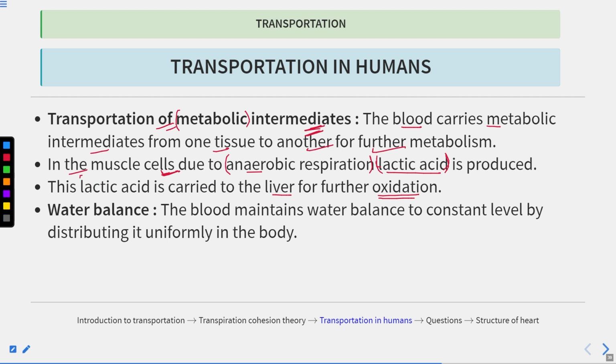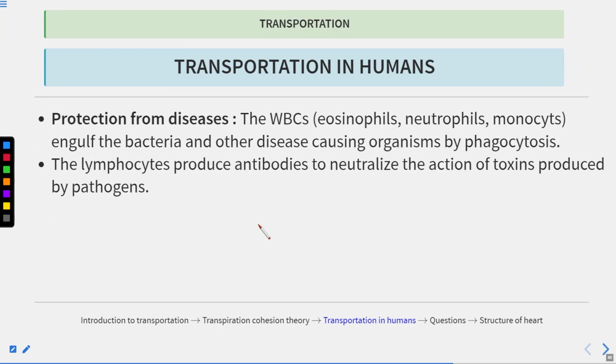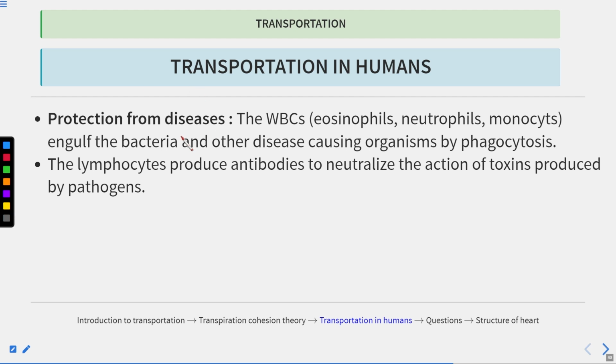So this is a product which is a metabolic intermediate. It is metabolized in the liver, and when it is metabolized, its level decreases, and then there are no muscle cramps. Now it also helps to maintain the water balance. The blood maintains the water balance at a constant level by distributing it uniformly in the body. Okay, another function is the protection from diseases.